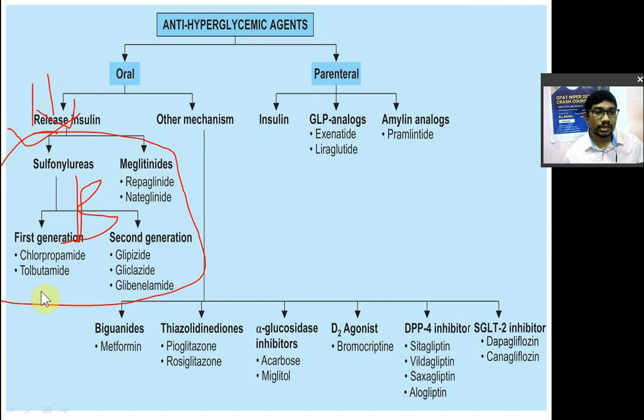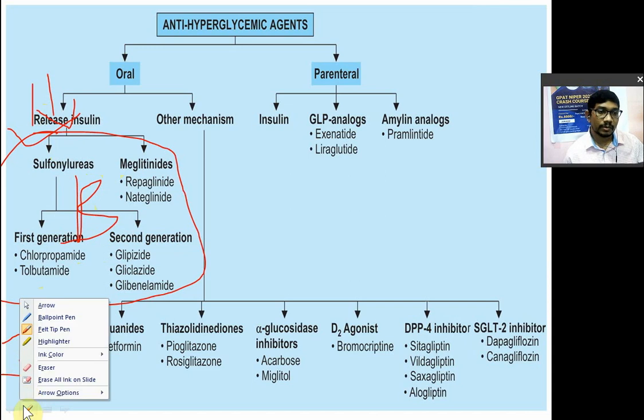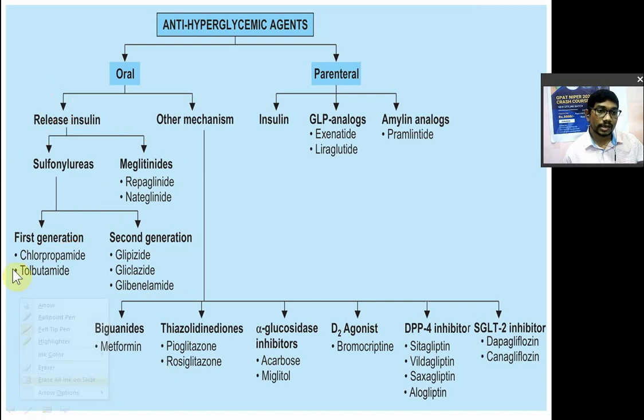This drug can be used in patients who have at least 30% of the pancreas, in which pancreatic cells must be minimum 30%. So at least 30% of pancreatic cells must be alive, then only these drugs are effective.